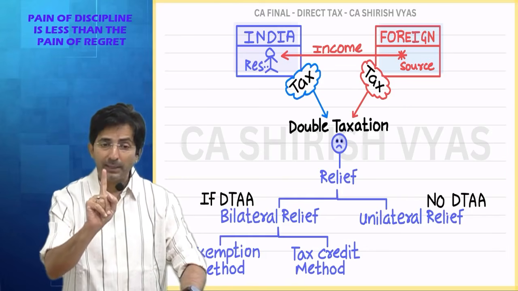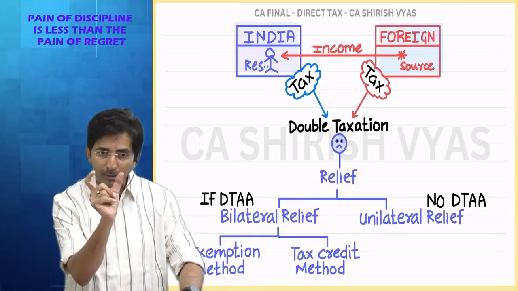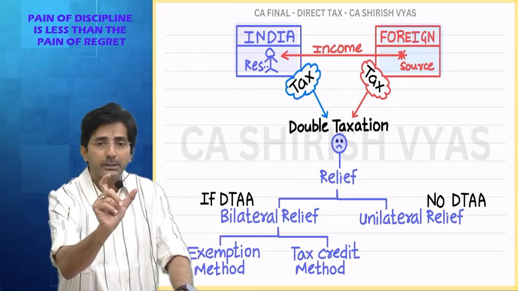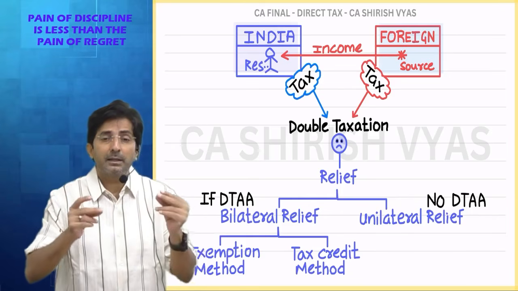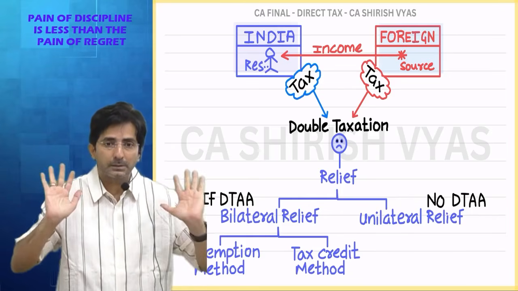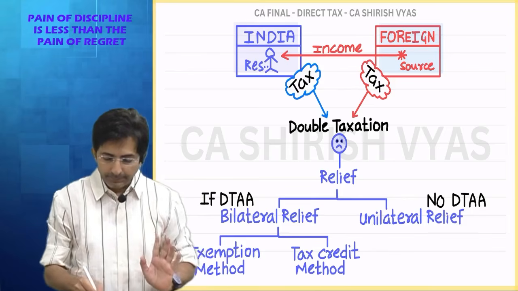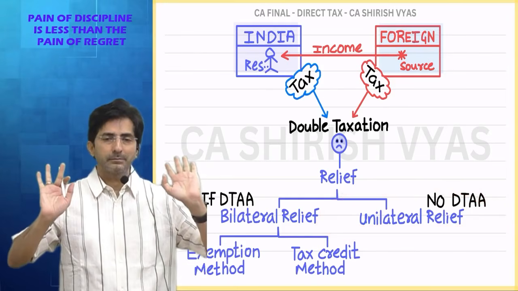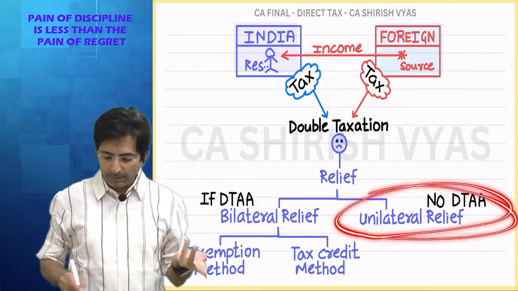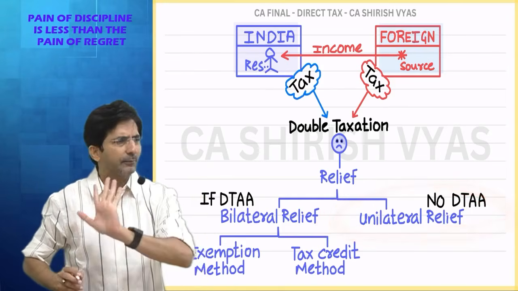See, still I have not explained the calculation part. How to exactly do the calculation, that I will come to. But first understand what are the different types of relief and the methods. See, in unilateral relief, there are no two methods. Now, how unilateral relief operates, I will explain afterwards.